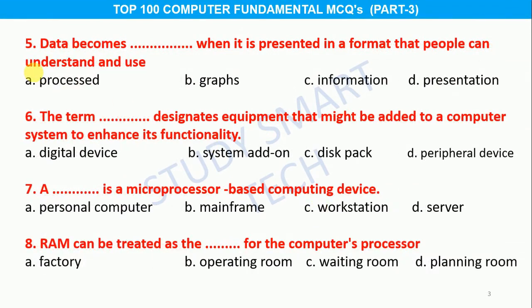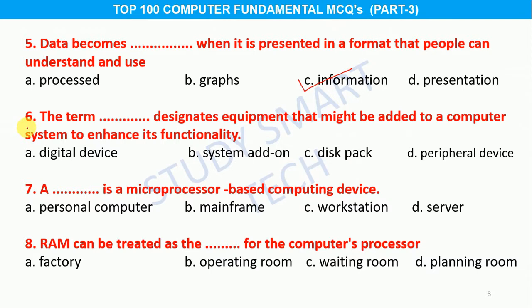Question number 5. Data becomes ... when it is presented in a format that people can understand and use. Option A processed, B graphs, C information, D presentation, and the correct answer is option C information.